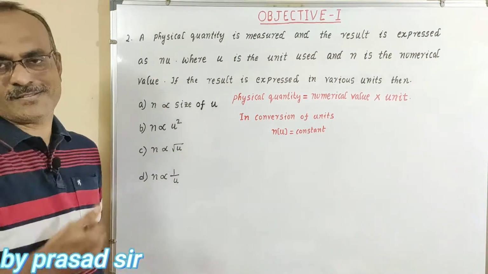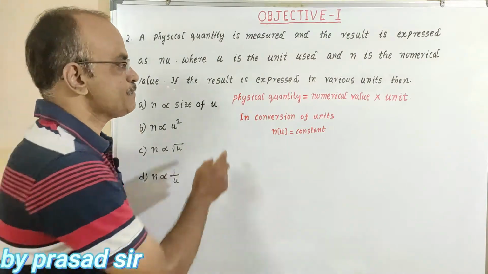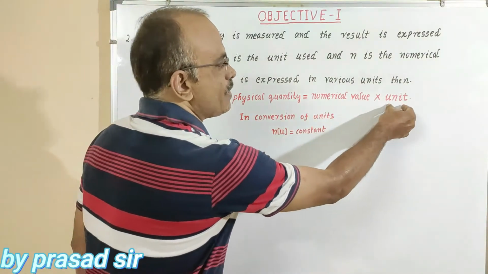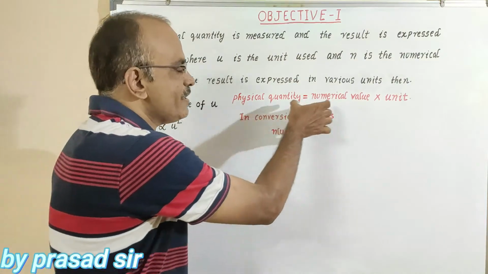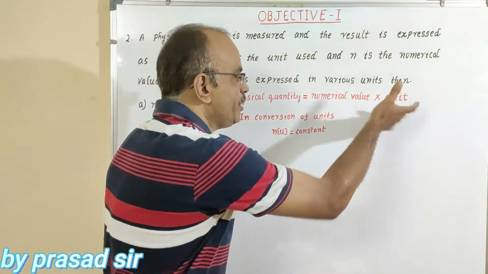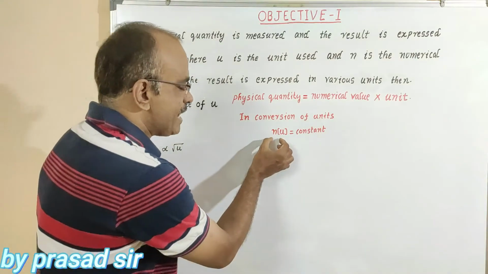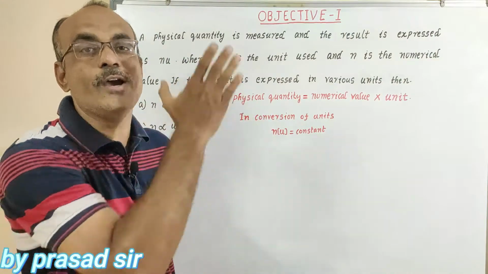To solve this question, first of all, we should have an idea. Physical quantity is equal to numerical value into unit. Remember that. In conversion of units, nu is equal to constant. Everybody should know about it.